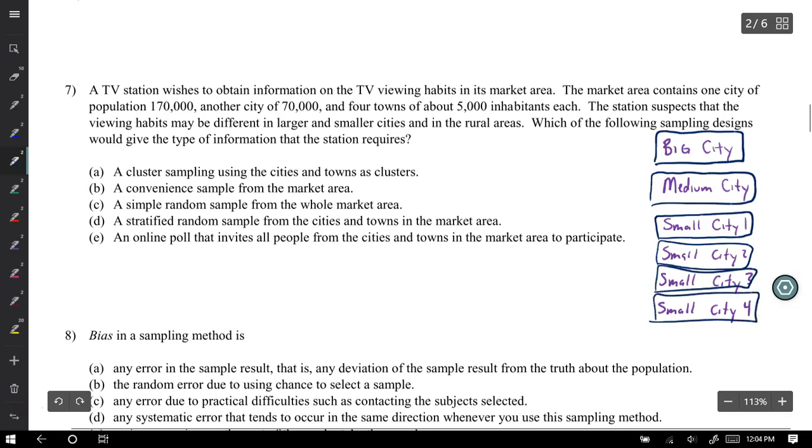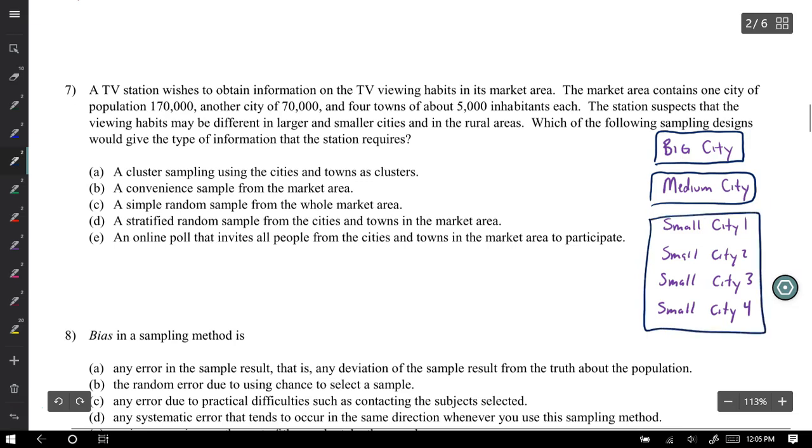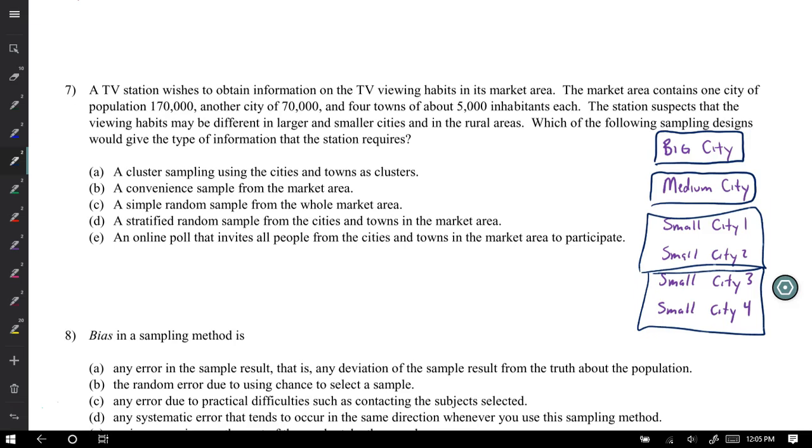So I would separate these based off of what they have in common. I would keep the big city by itself. I would keep the medium city by itself. And depending on, now I need more information, maybe I'm just going to group all the small cities together if I see that they have a similar characteristic or trait together. Or maybe if I see that 2 of them have a similar trait. These 2 are rural, these 2 are suburban. Then maybe I'm going to group them that way. But do you notice I'm grouping them based off of something they have in common, a characteristic or a trait that they have in common, which tends me to think that I'm doing stratified random sampling for these.